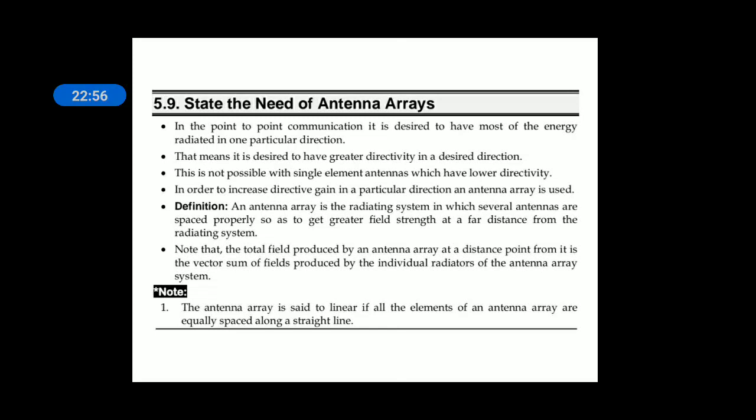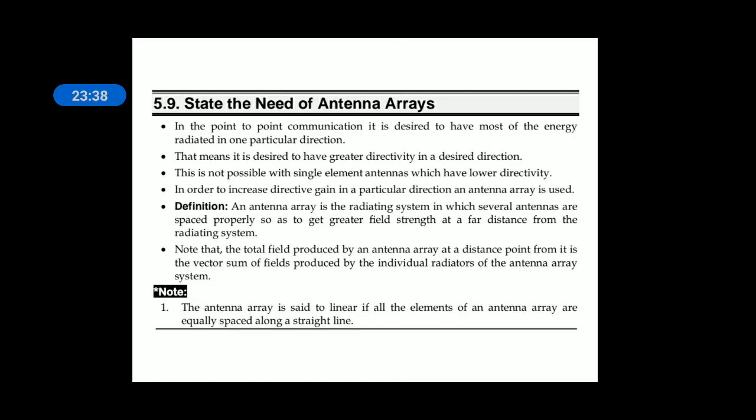With a single antenna, the radiation pattern will be in many different directions, or it is bulged. So to have a pencil-like beam, a focused beam, a focused radiation, an antenna array is used. An array is a radiating system in which several antennas are spaced properly so as to get greater field strength at a far distance from the radiating system. The purpose of the antenna array is to get focused radiation at a far distance.